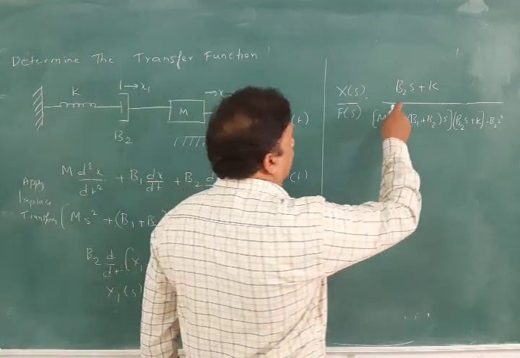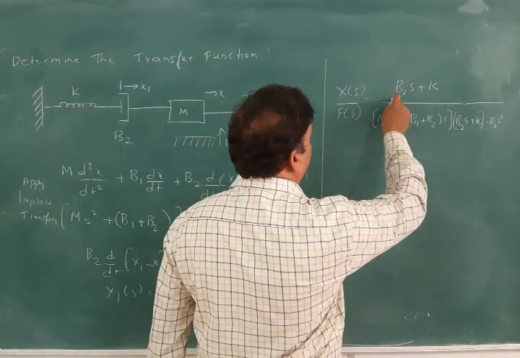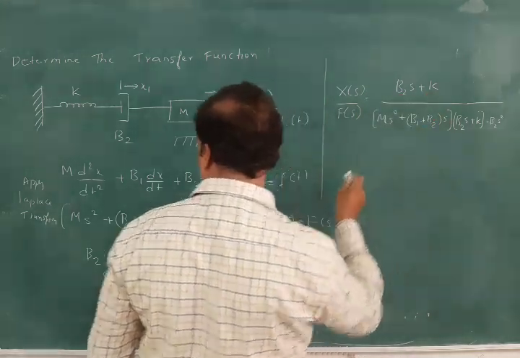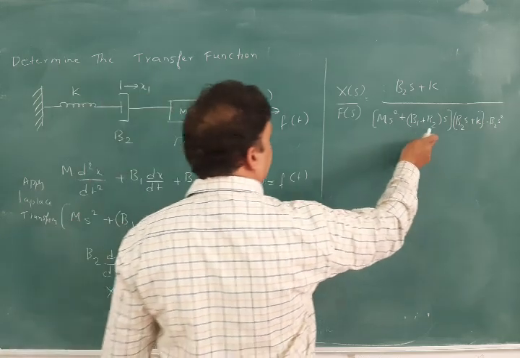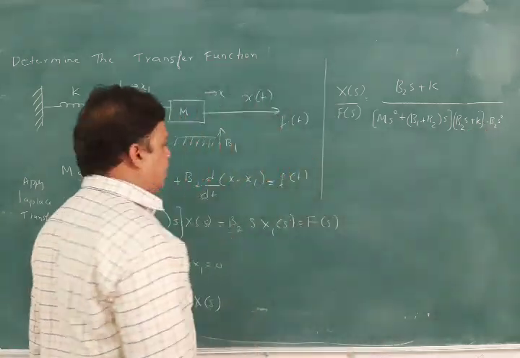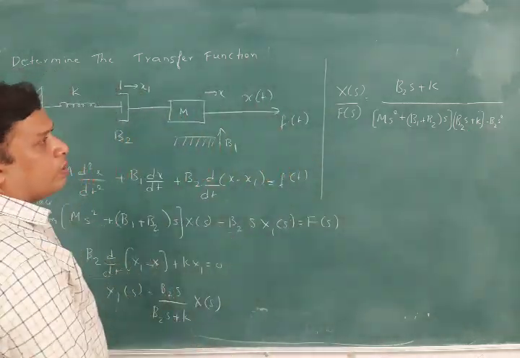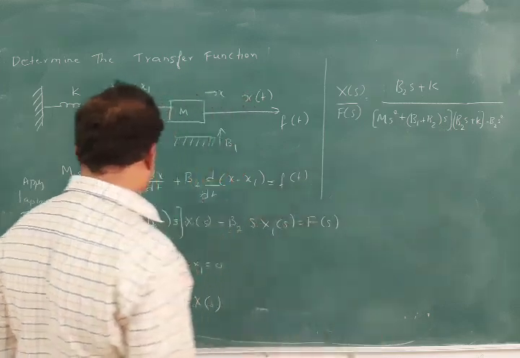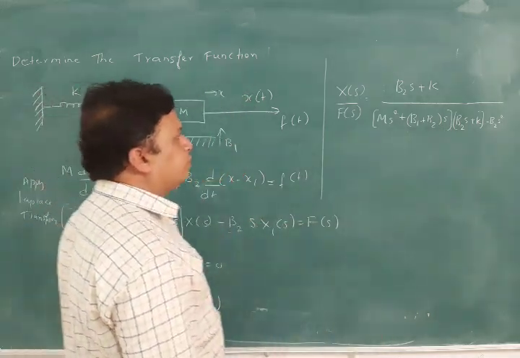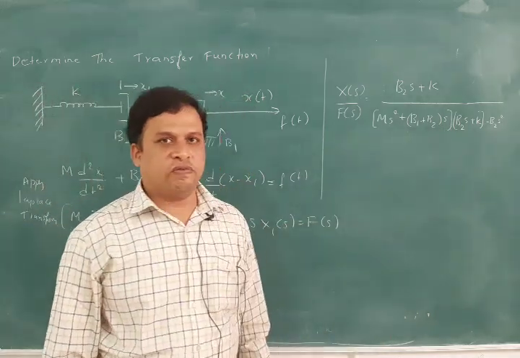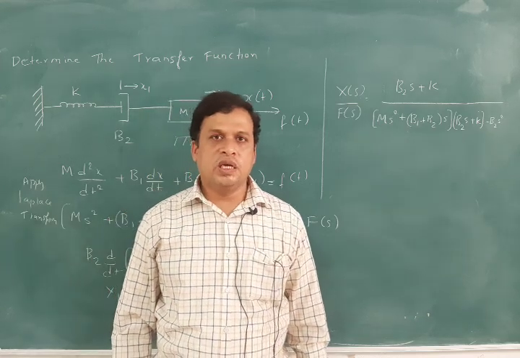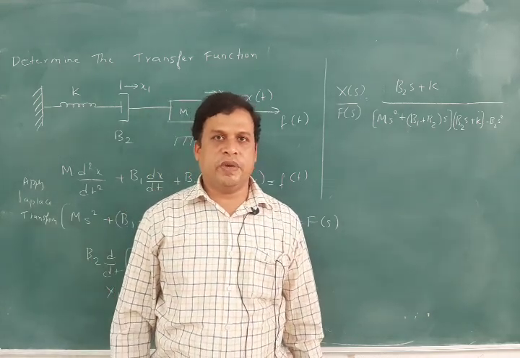Therefore we get x of s by f of s is equal to b2s plus k by ms square plus b1 plus b2 into s into b2s plus k minus b2s square. Okay. So like that we have to derive the transfer function, and after the mathematical calculations we will have the transfer functions for mechanical systems.